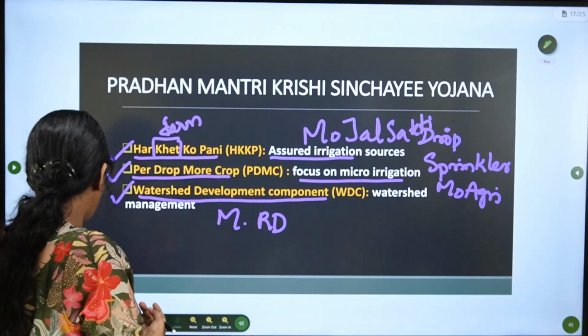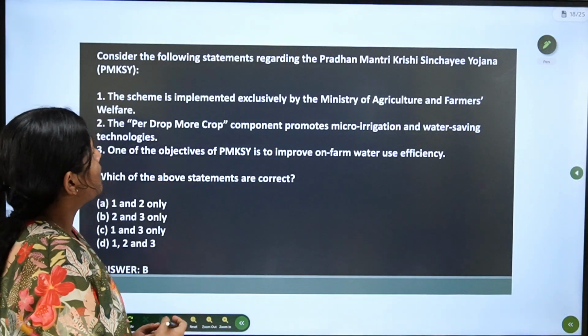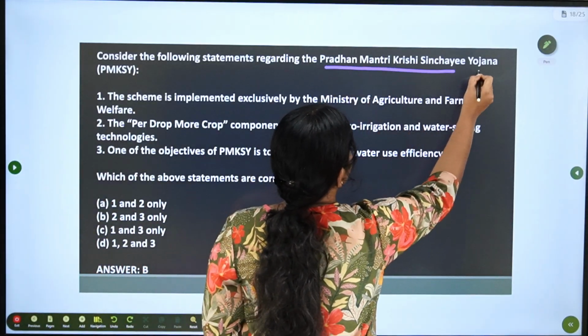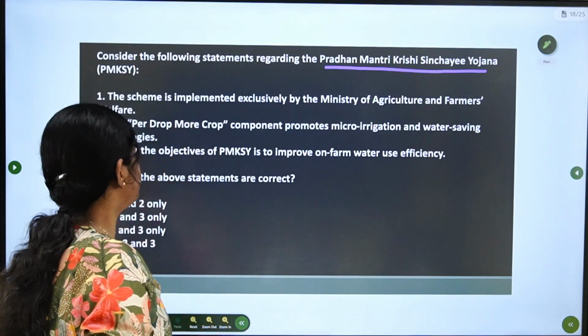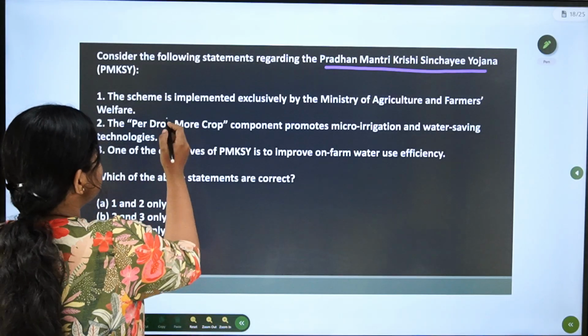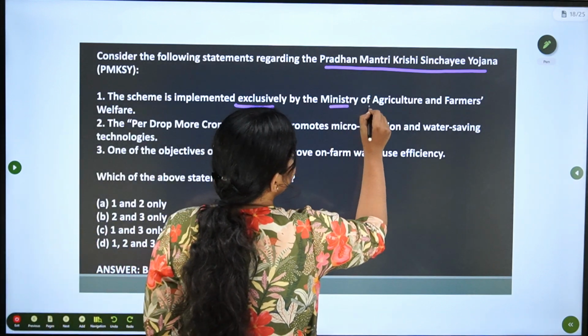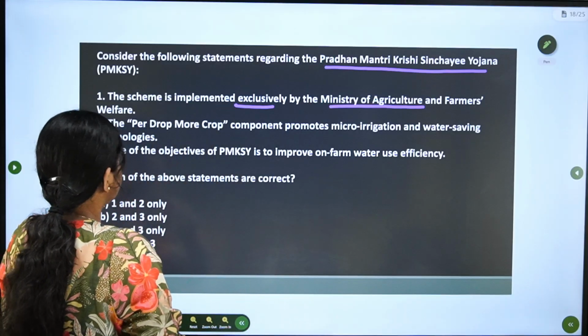Now let's solve a question from this. The question is, consider the statements regarding Pradhan Mantri Krishi Sinchai Yojana. First, this is implemented exclusively by Ministry of Agriculture.